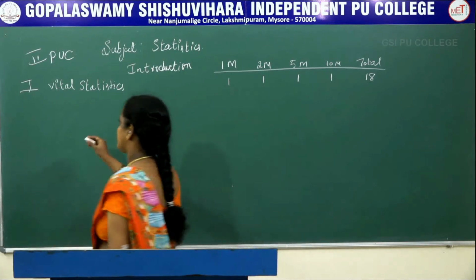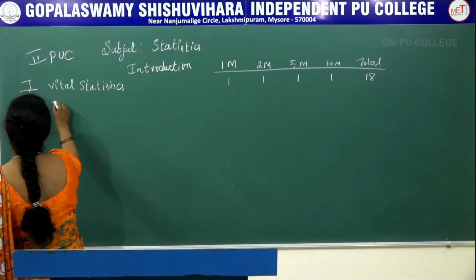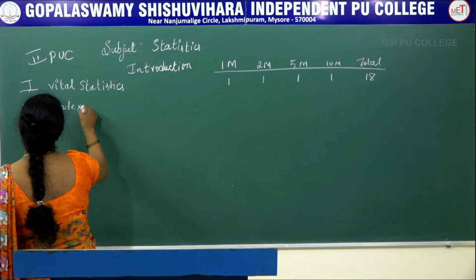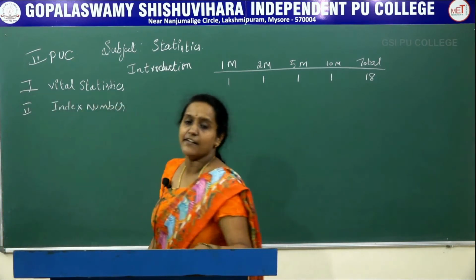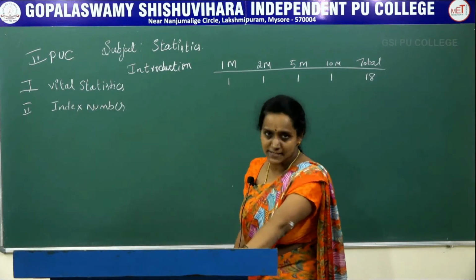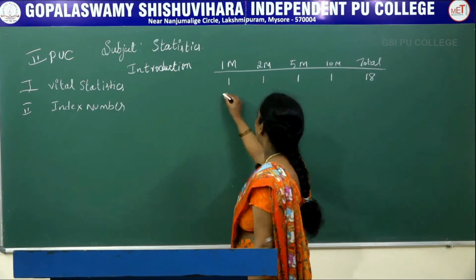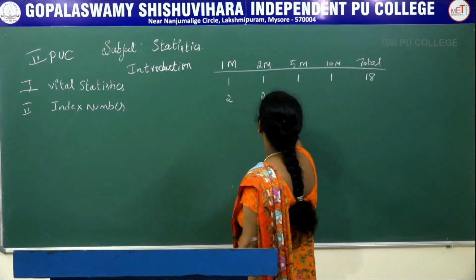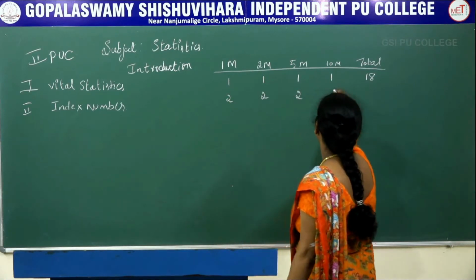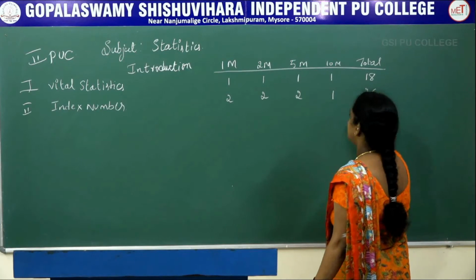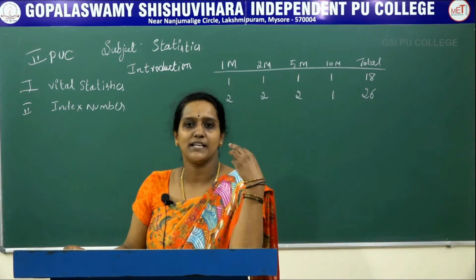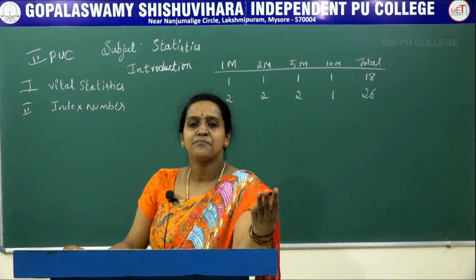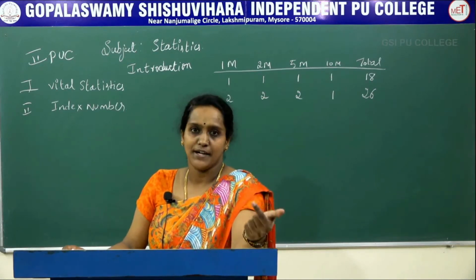The second chapter is index number. The weightage of this chapter is 26 marks, that is 1 mark 2 questions, 2 marks 2 questions, 5 marks 2 questions, 10 marks 1 question, total will be 26 marks. In index number we will study price index, quantity index and value index.